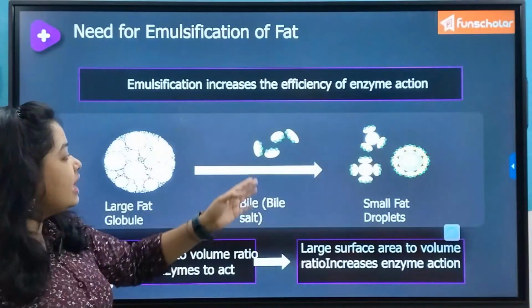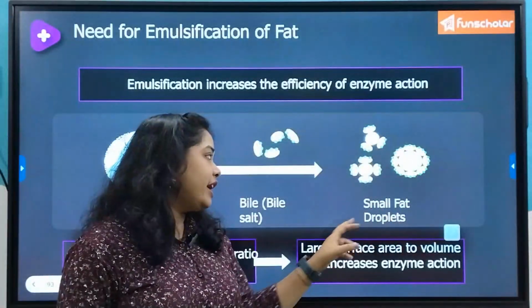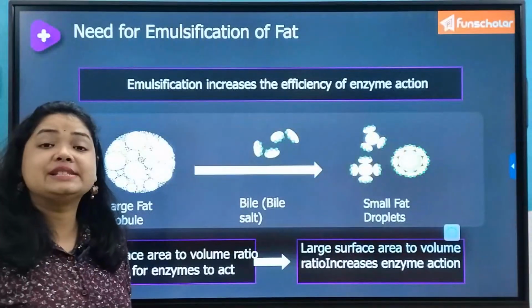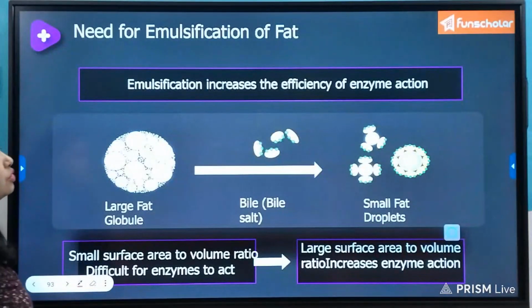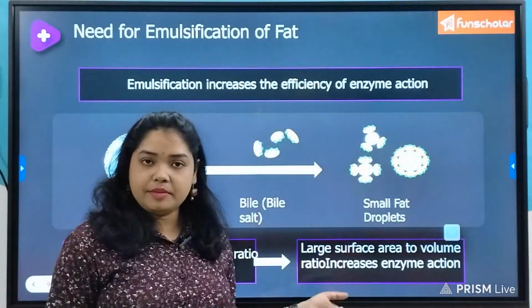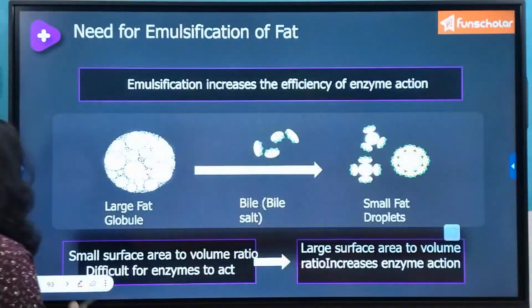Also, the enzymes can efficiently act on each small fat droplet, and in this way the process will also be speedy. As compared to acting on the large fat globule, the process will be speedy and efficient if the enzyme acts on the small fat droplets.